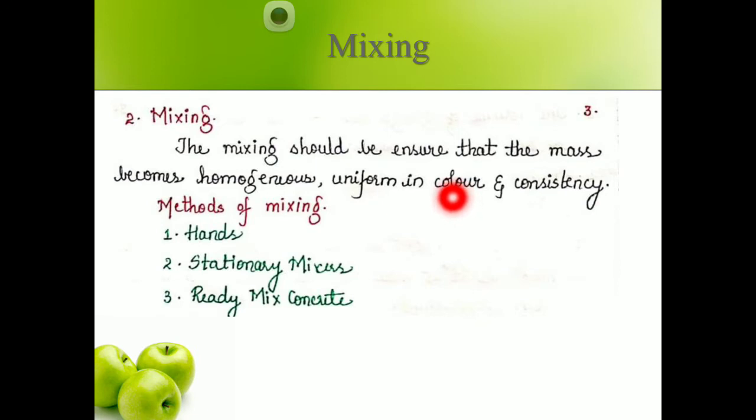Segregation is when the concrete remains on one side and water comes to another side. So there is a separation of materials if you add more water, and if you add less water, it goes for the honeycomb structure. So mixing should be done properly so that you get a uniform color, homogeneity, and consistency. Again, in mixing you have three types: hand mixing, stationary mixer, and ready mix concrete.